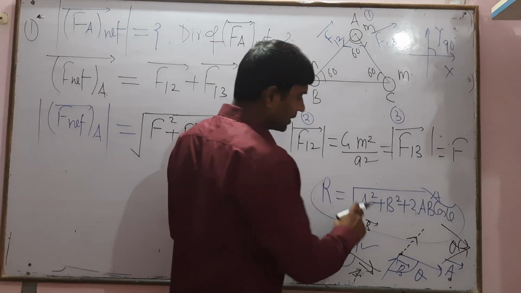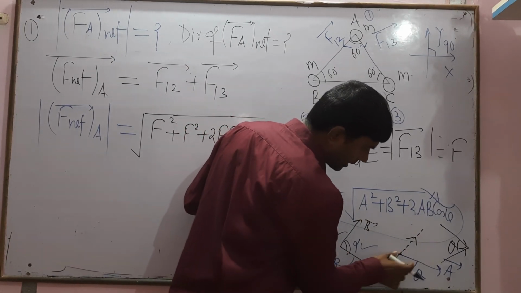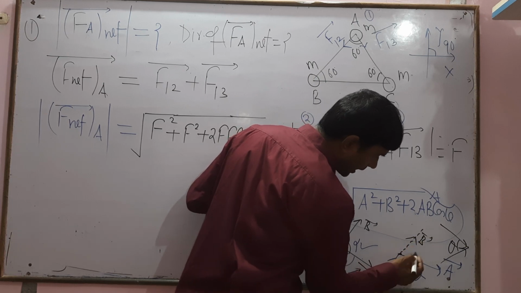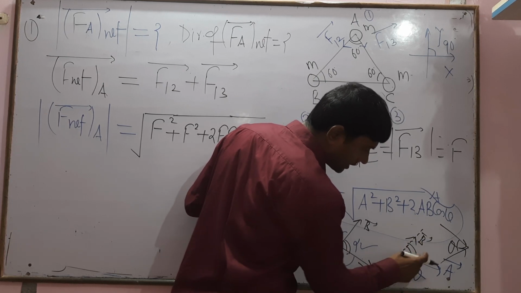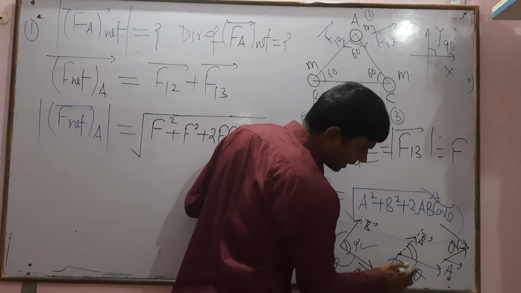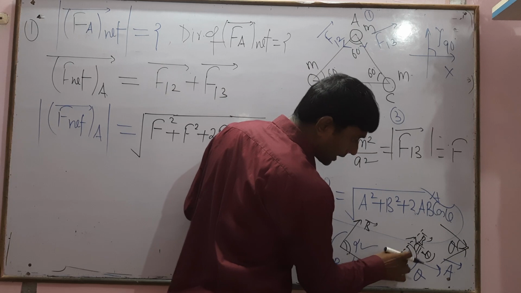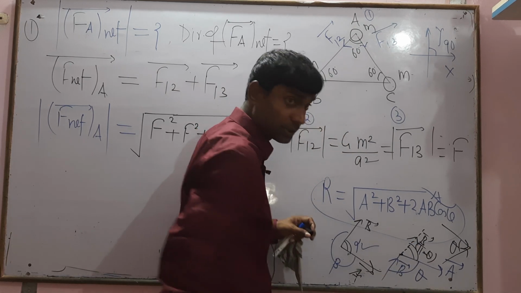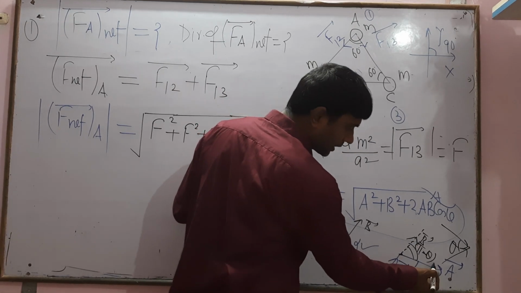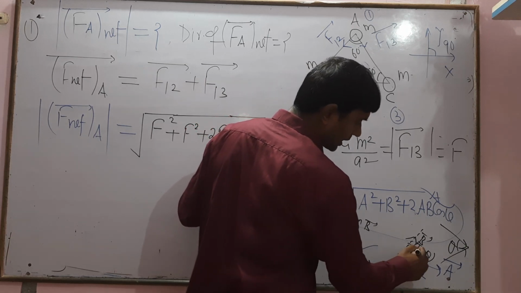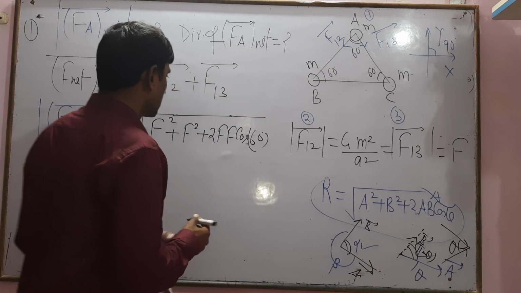So this is the correct angle, theta or pi minus theta, and this angle is the correct one, not the other, because that is the tail of A vector and the head of B vector.